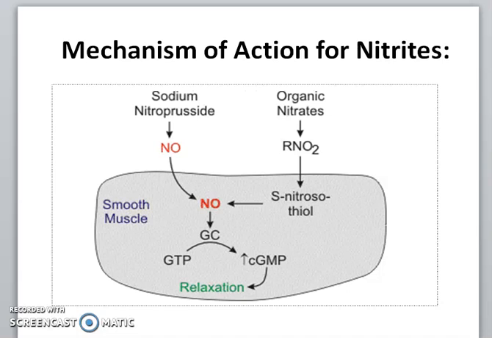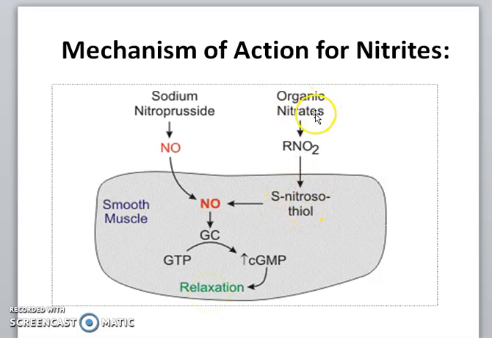As we have already discussed, in the treatment of angina there is a need to increase the blood flow. To increase the blood flow, mainly vasodilation and the second one, muscle relaxation, were the important points. For nitrite derivatives the mechanism is like this. Sodium nitroprusside directly releases nitric oxide, which inside the smooth muscles is responsible for activation of the guanylate cyclase enzyme, which converts GTP into cyclic GMP. Due to activation of this enzyme there is an increase in cyclic GMP that leads to relaxation.